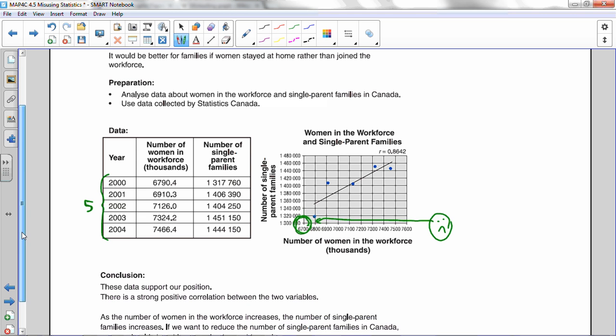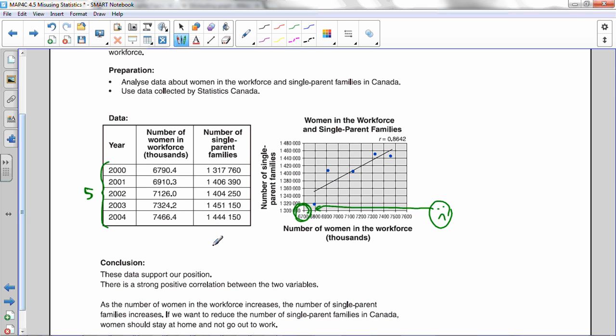The big thing here is the whole argument's a bit silly, because if this is the number of women, and the number of women in the workforce is going up, and the number of single parent families is going up, maybe just the population is going up, right? If the population is going up, then wouldn't it make sense that more women are in the workforce and we have more single parent families, just because we have more of every type of family? So it's kind of like there's a common cause to both of these things going up.